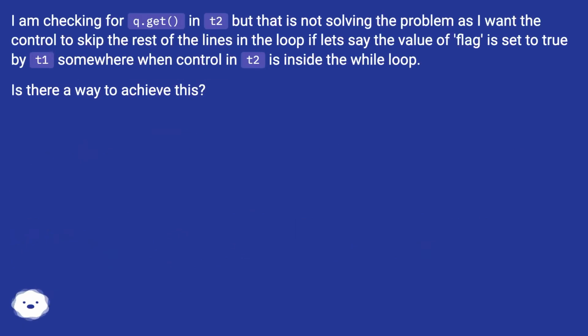I am checking for q.get in T2, but that is not solving the problem, as I want the control to skip the rest of the lines in the loop if, let's say, the value of a flag is set to true by T1 somewhere when control in T2 is inside the while loop. Is there a way to achieve this?